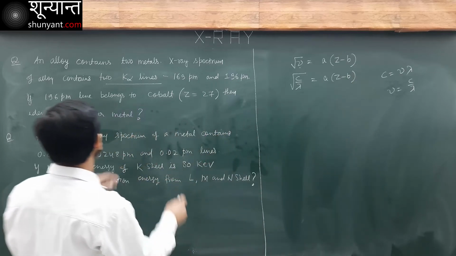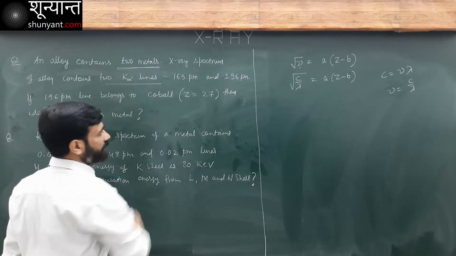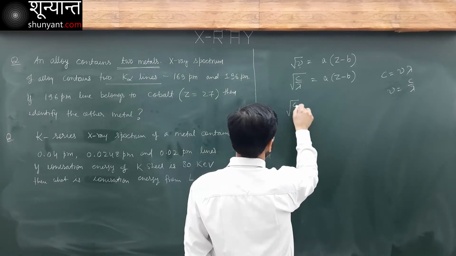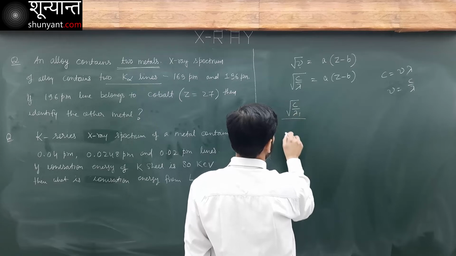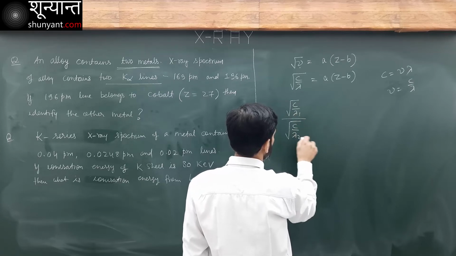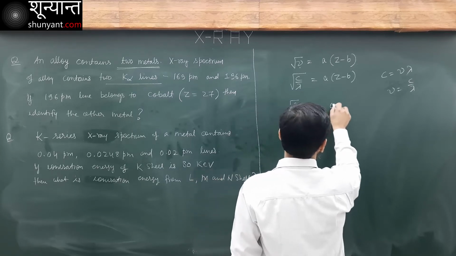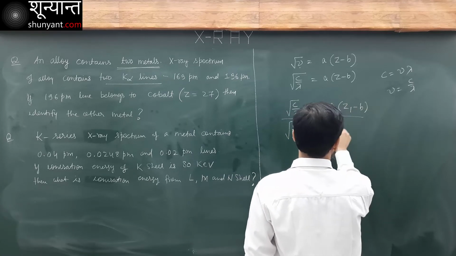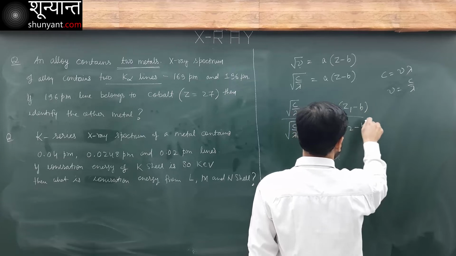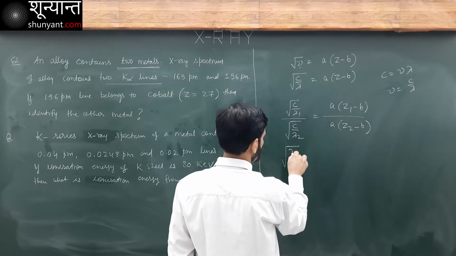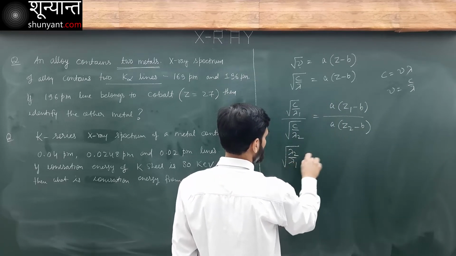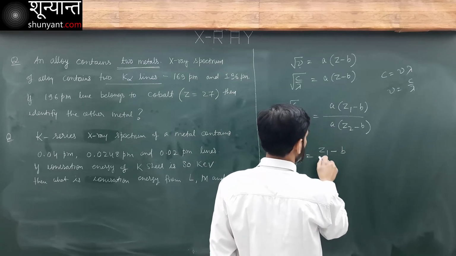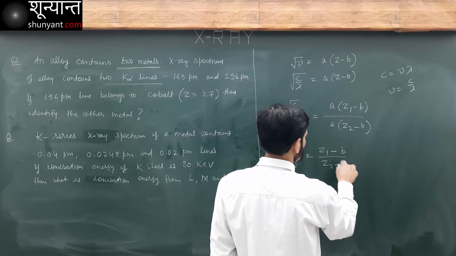Now I have two metals here. So I can write it like this: under root of c over lambda 1 and under root of c over lambda 2 is equal to a(z1 minus b) and a(z2 minus b). So I have under root of lambda 2 over lambda 1 is equal to (z1 minus b) over (z2 minus b). That's it.